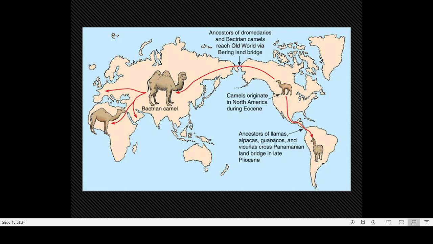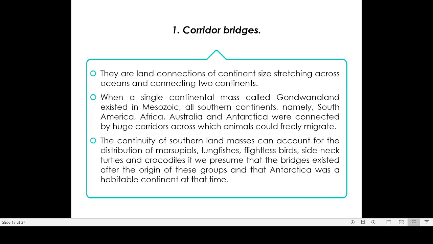Or some animals may be able to fly. Those animals which are capable of flying 10 or 15 kilometers or 100 kilometers can reach from Asia to Australia. Those animals which are able to swim 50 kilometers or 100 kilometers or 200 kilometers will be able to reach from Asia to Australia. So that is the meaning of island hopping.